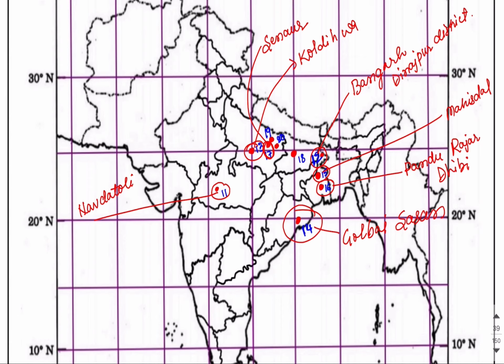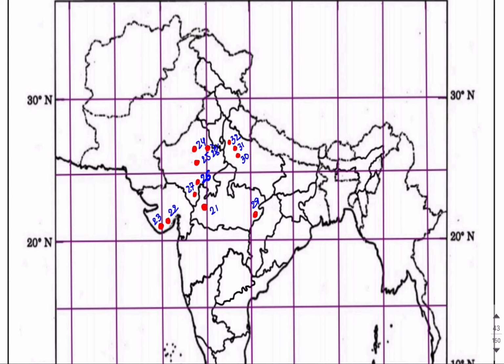And the 18th one is present in Bihar. If you can name it, it is Chirand. And the 19th one, which is present in UP, the name of this site is Imlidih. And the 20th one, which is again present in UP, you can name it, it is Narhan. Now we are left with 12 more sites related with the Chalcolithic.